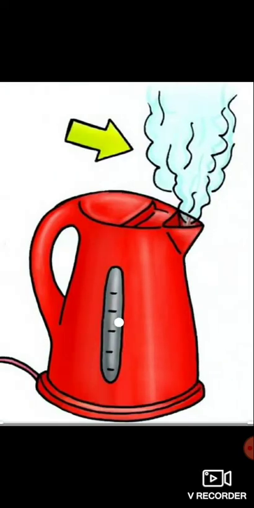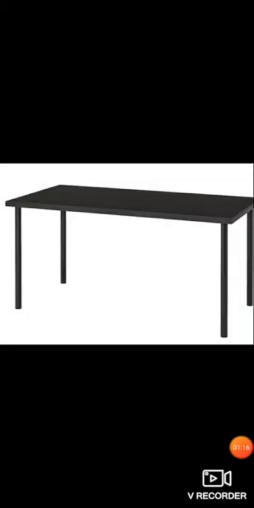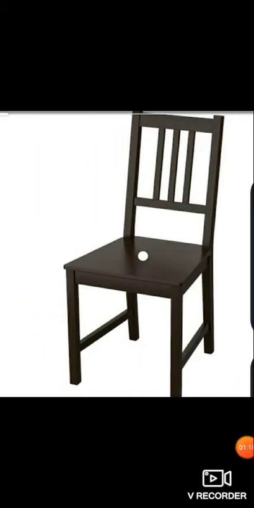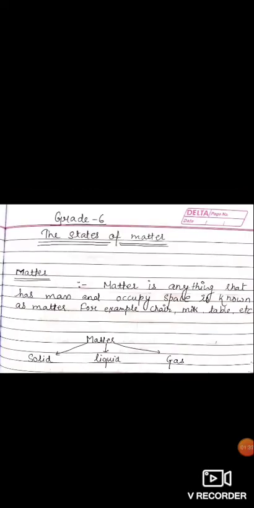For example, this glass of milk, the steam coming from the flask, this table, this chair, and the humans too. Everything is made of matter. There are three forms or states of matter: solid, liquid, and gas.